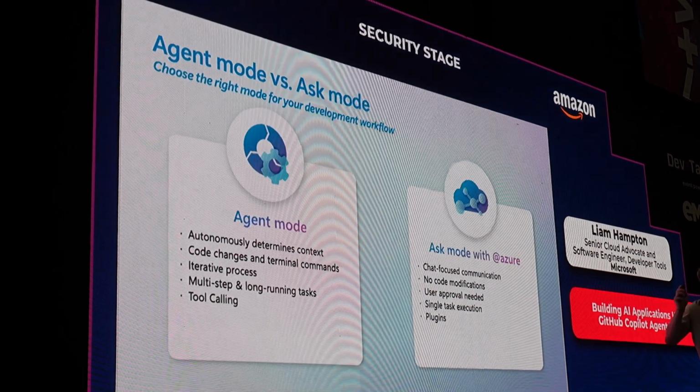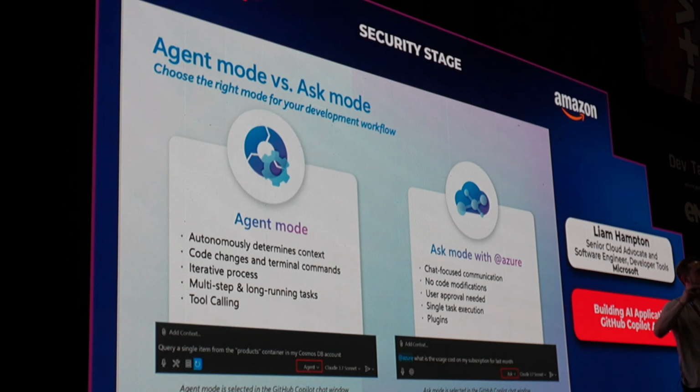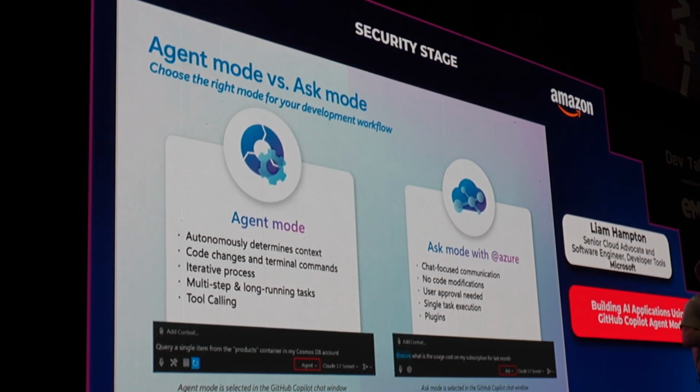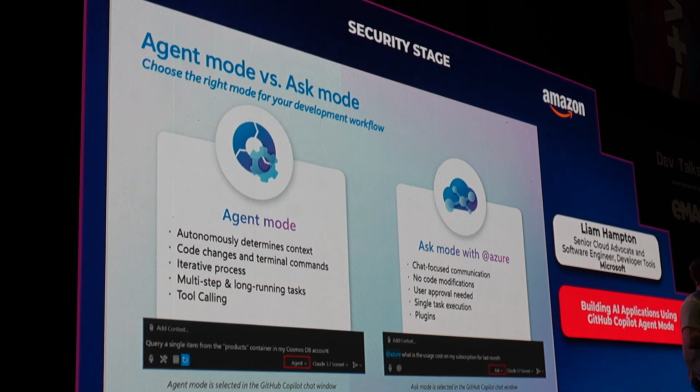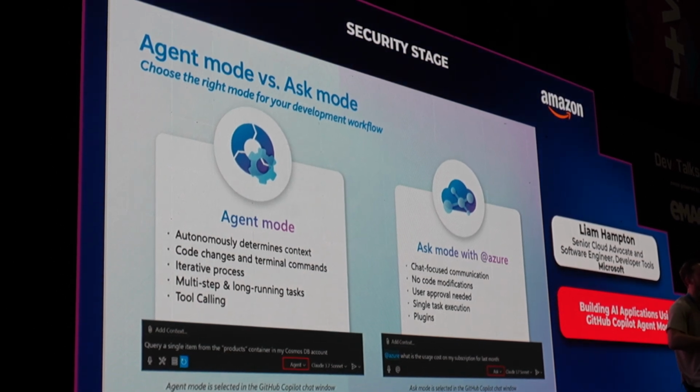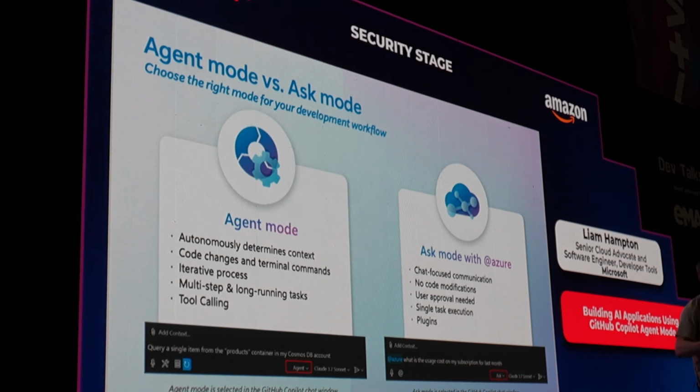So let's look at Ask Mode, Agent Mode, just to cover this one. Agent Mode determines your context. You've kind of seen it. It's multi-step purpose, and it goes off and creates a goal for you. Whereas Ask Mode is very much chat-focused communication. You can use that as you're in chat-focused mode as well. In both of these, it's just you're implementing it yourself in Ask Mode rather than Agent Mode.